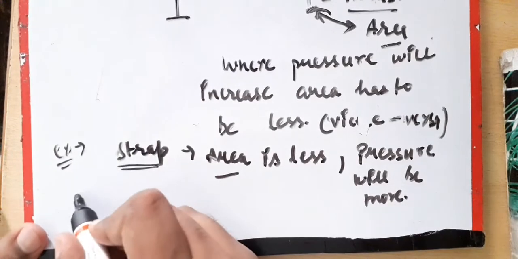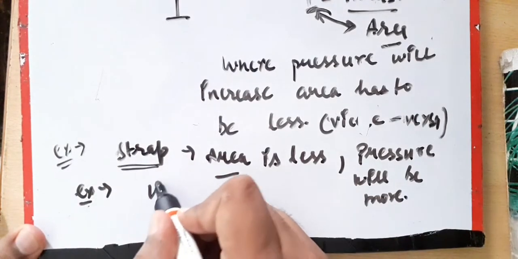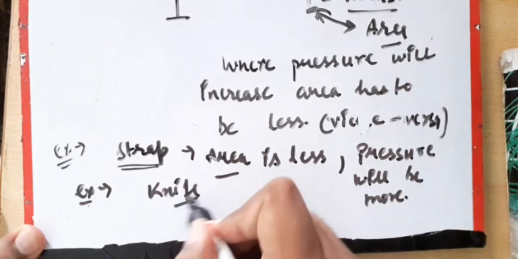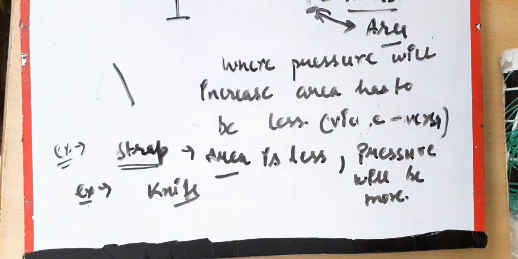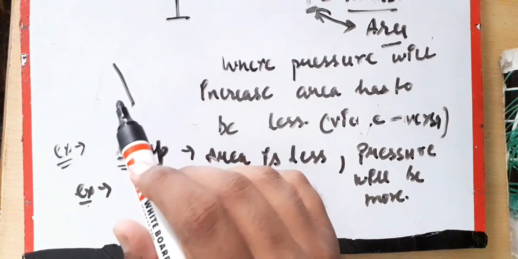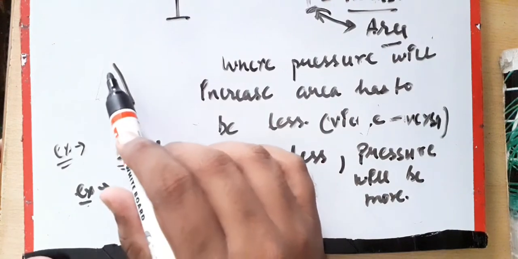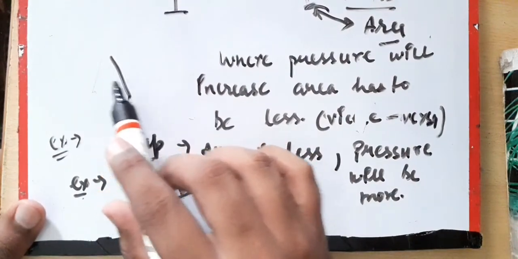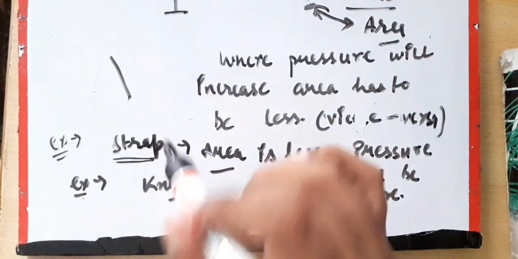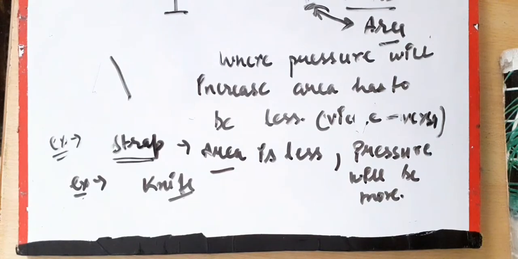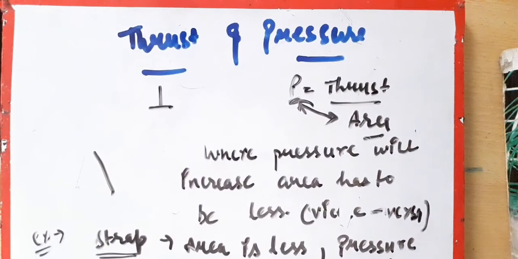I will take one more example, like cutting with a knife. We see that a knife is a single blade, है ना, which has very little area. So less area means highest pressure, है ना. आप देखते होंगे कि people knife को sharper बनाते हैं ताकि और अच्छे से work कर सके, means उसका area कम करने की कोशिश करते हैं. So this is about thrust and pressure, right? Thrust means perpendicular force, and pressure is force applied at every particular part of the particular surface.